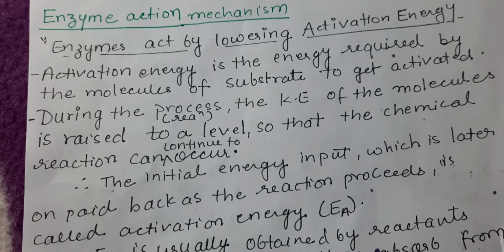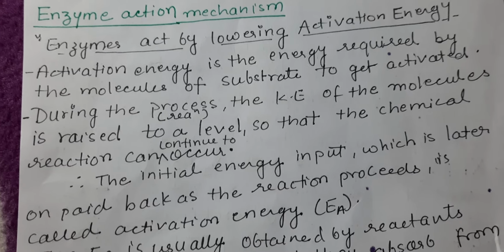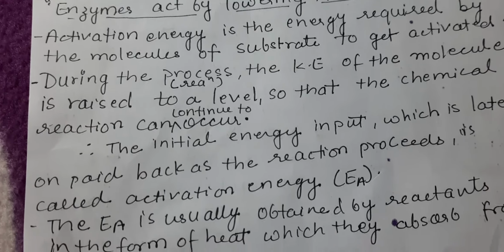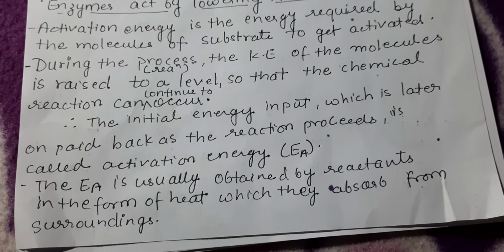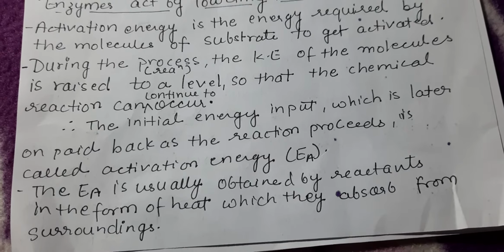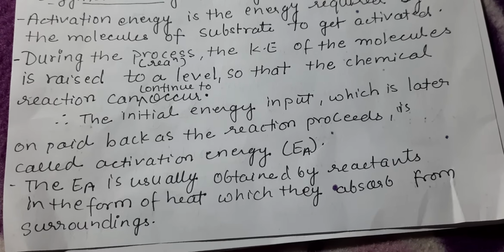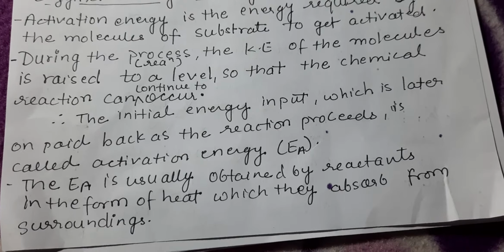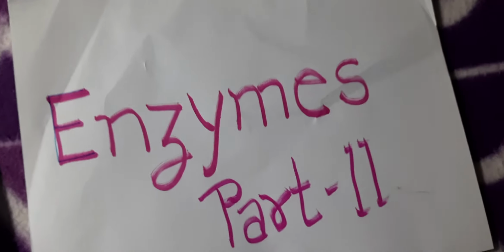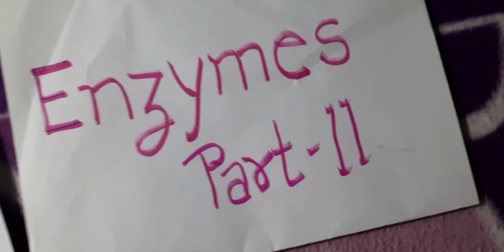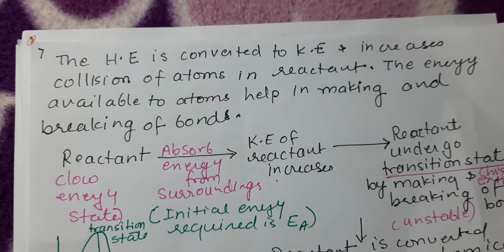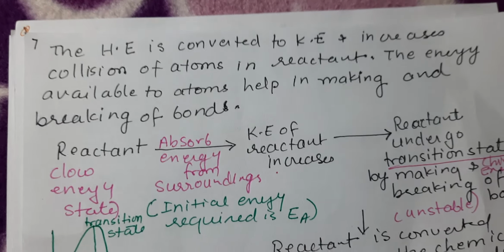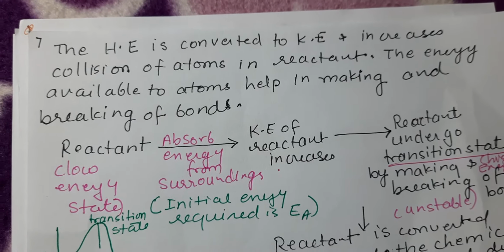During the process, the kinetic energy of the molecule is raised to a level so that the chemical reaction can continue to occur. Therefore, the initial energy input, which is later on paid back as the reaction proceeds, is called activation energy. The activation energy is usually obtained by the reactants in the form of heat, which they absorb from the surroundings. Now, the heat energy is converted to kinetic energy and increases the collision of atoms in the reactant. The energy available to the atoms helps in making and breaking of bonds.